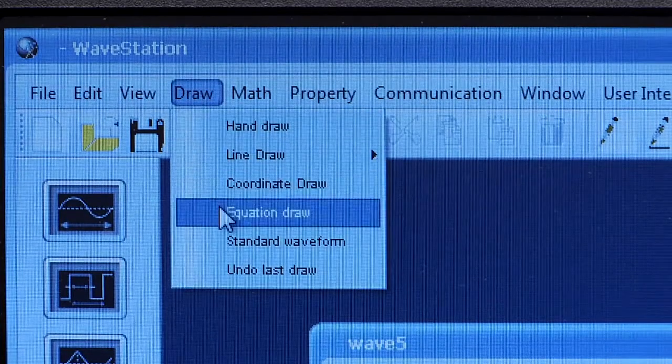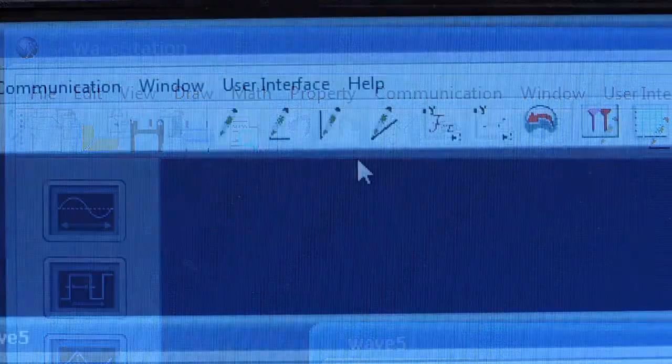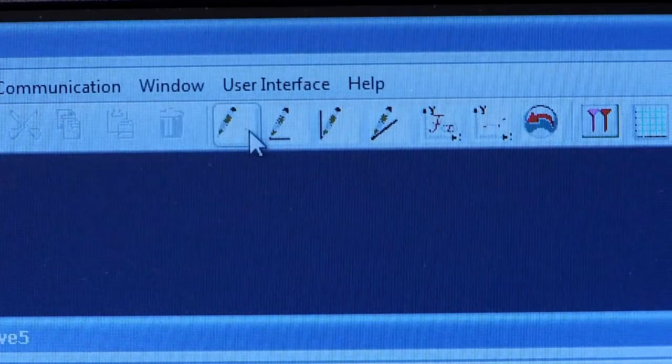Create custom waveforms with the equation editor or the waveform drawing tool. To draw a waveform, click one of the pencil icons and draw a waveform shape.